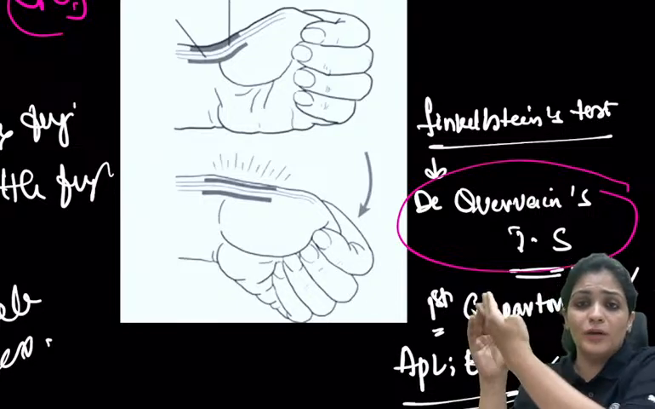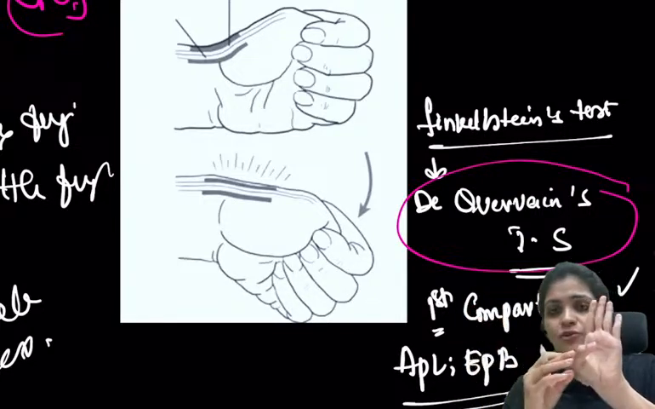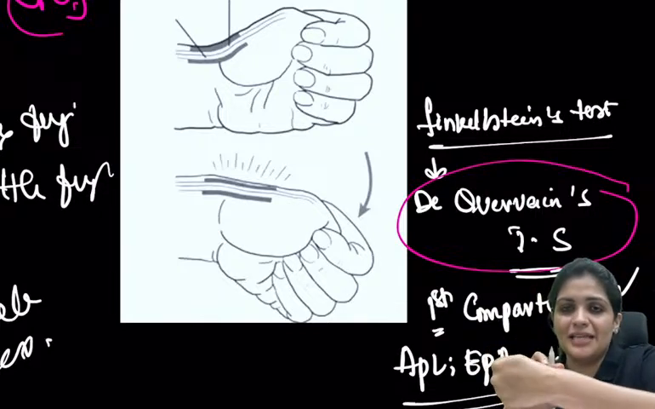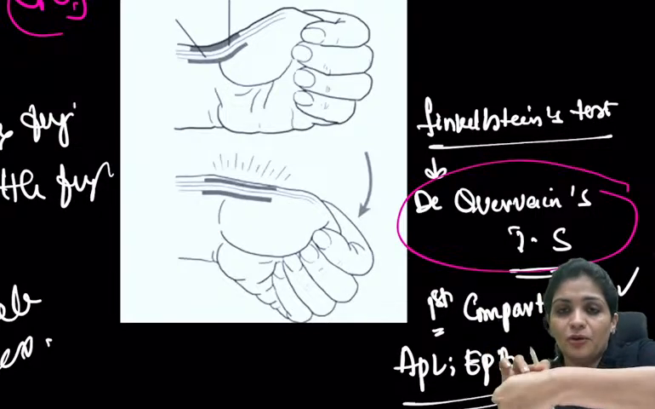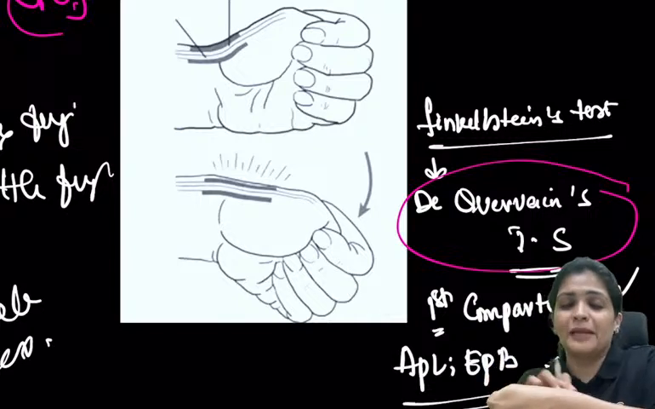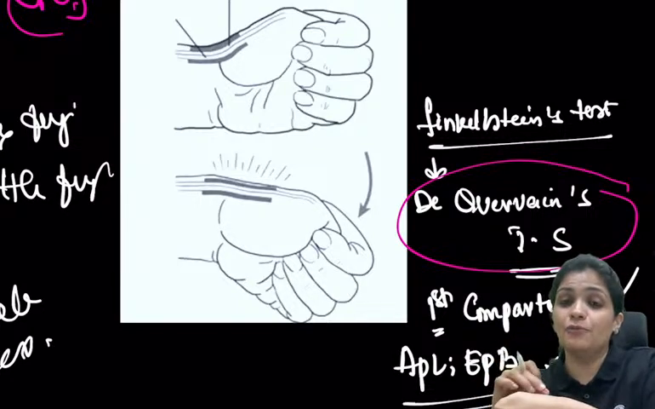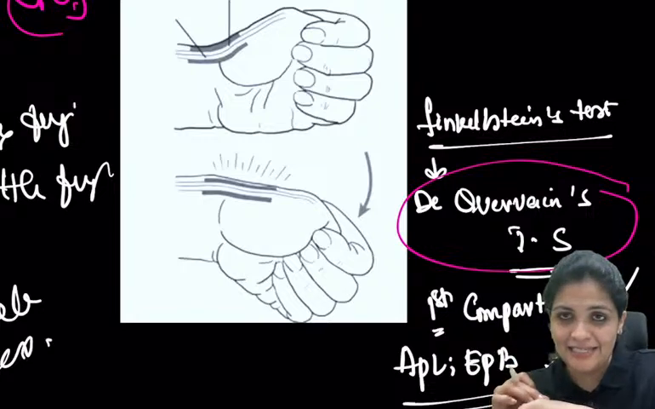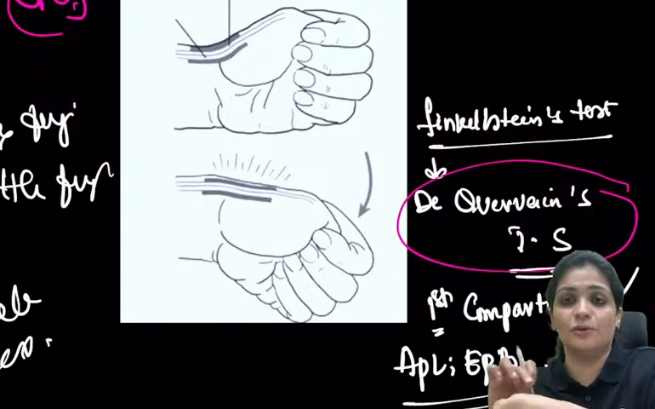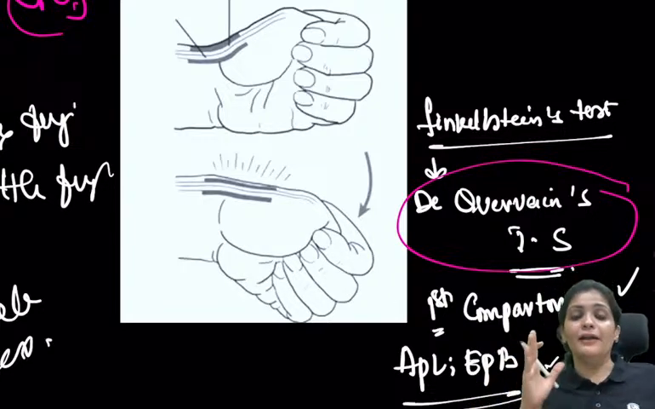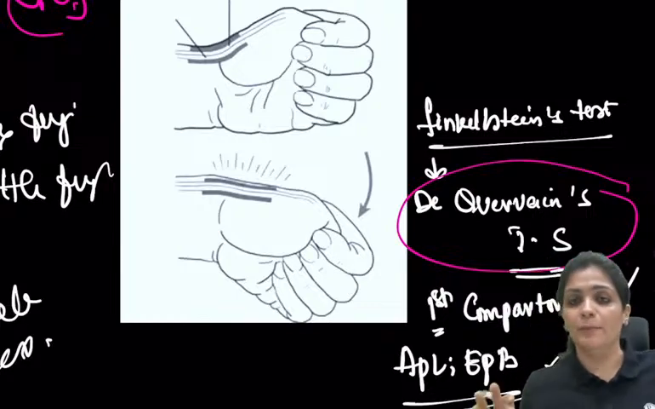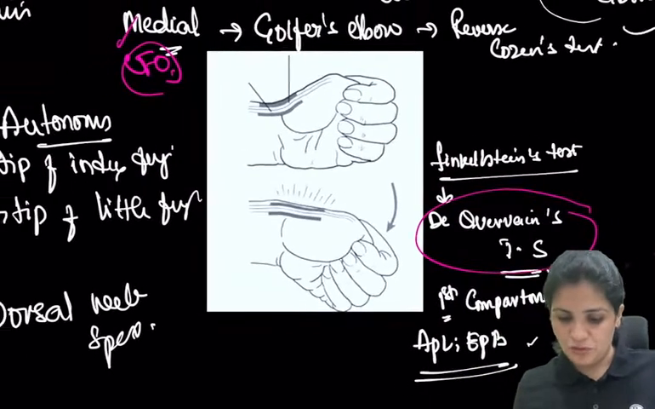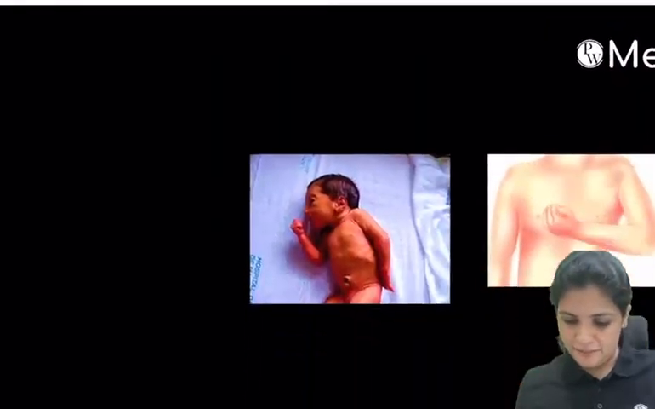Whenever you do this test, you have to put the thumb inside, then close the fist and then extend it. This is the action of APL and EPB. Whenever you do an extension like this, the tendons get stretched and now you will have your pain. So this is called Finkelstein's test. For de Quervain's tenosynovitis, please remember APL and EPB are the two important tendons which get damaged here.